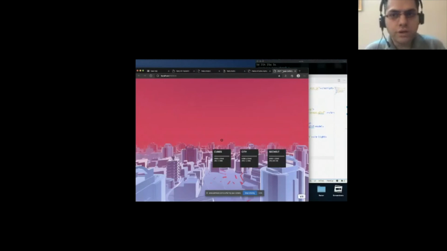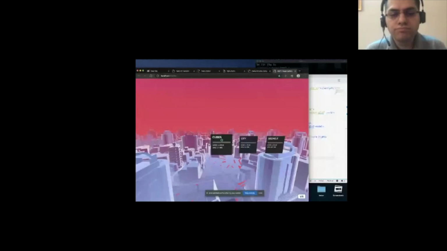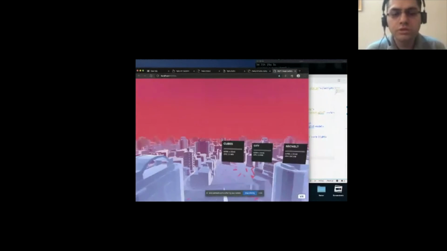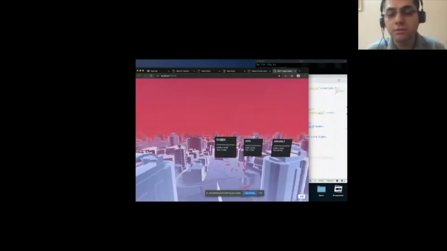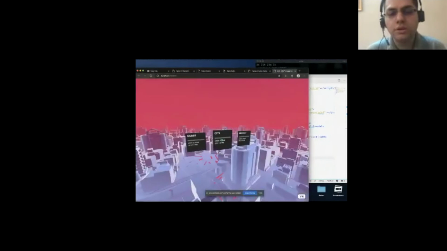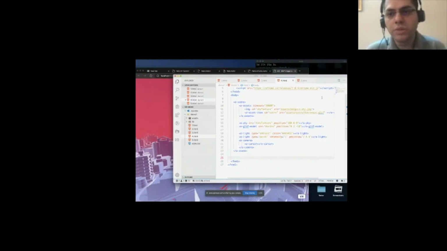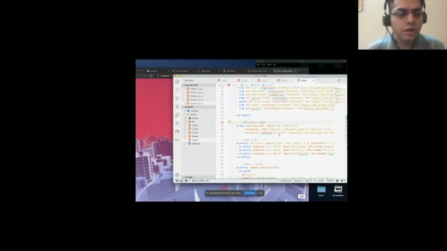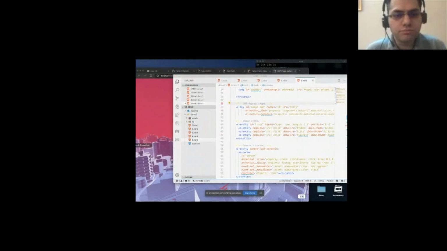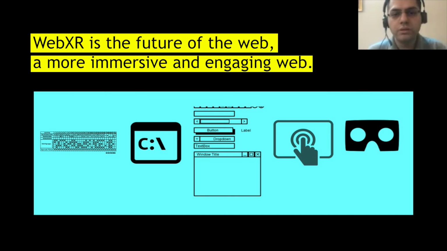Another great thing, A-Frame also provides this cursor and gaze dimension of human-computer interaction. So you see how in a VR headset you would usually be gazing around and looking at these models, and once your cursor drops onto one, you can click with your headset or handset, and this is a 360-degree image gallery that you have completely built in the browser using A-Frame, right? So this is super simple. You see how easy it is to get started. I didn't have to write too much code, and it's just amazing how immersive experiences are being built in the web right now with little to no effort.